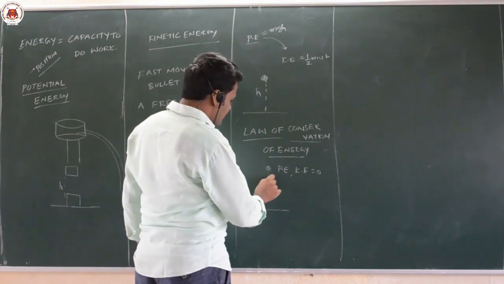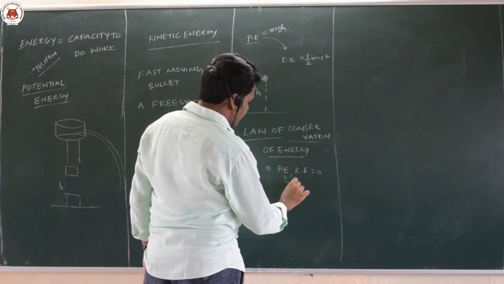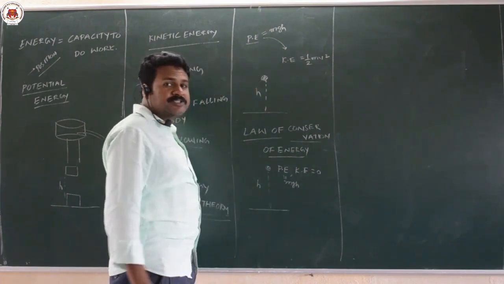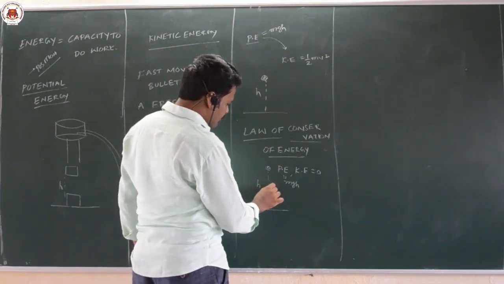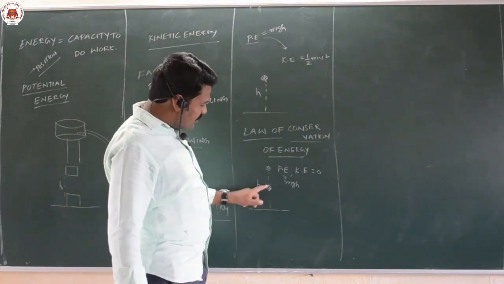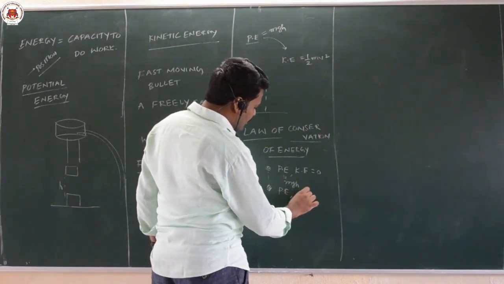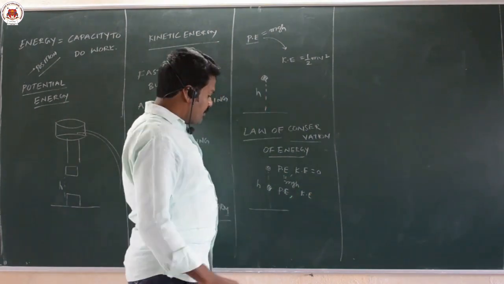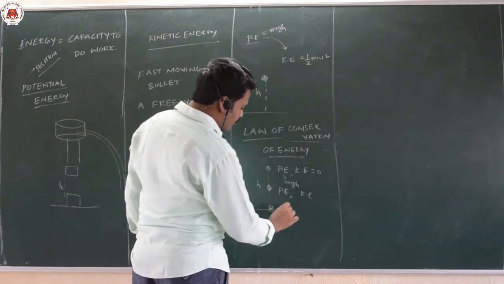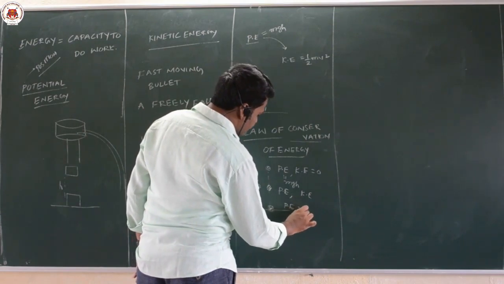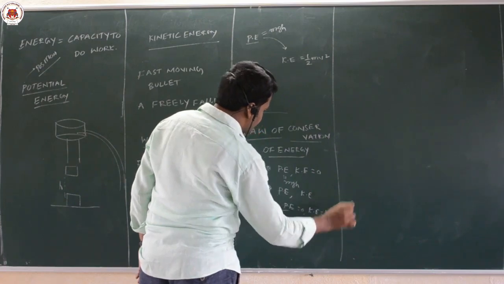When the body is at a certain height, potential energy is mgh, and kinetic energy is 0 because velocity is 0. Once you release it, it reaches the midpoint. At the midpoint, it is at a height h from the ground, so it has potential energy, and kinetic energy will also be there. Once it reaches the ground, its height is 0, therefore potential energy approaches 0, whereas kinetic energy remains half mv square. This is the understanding.